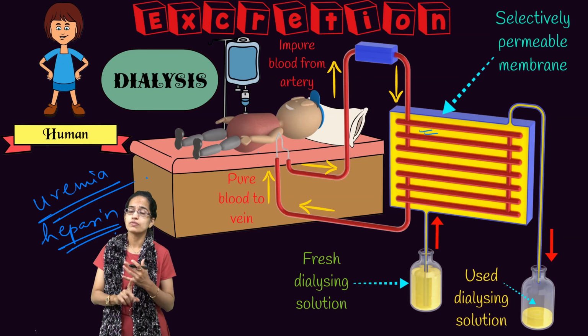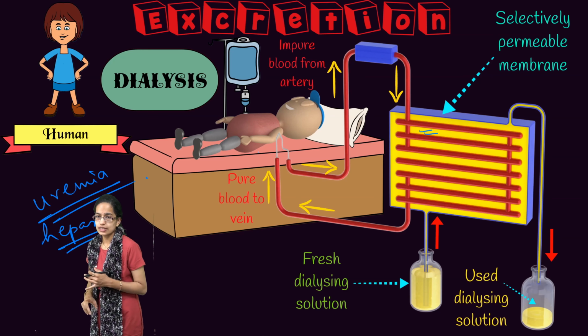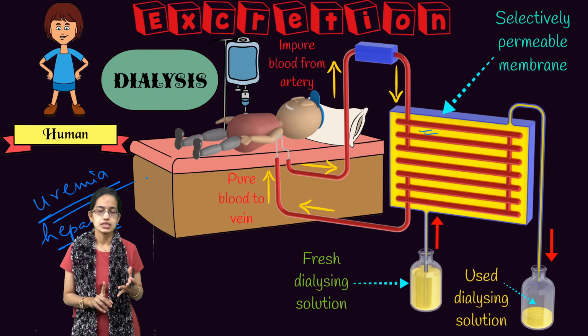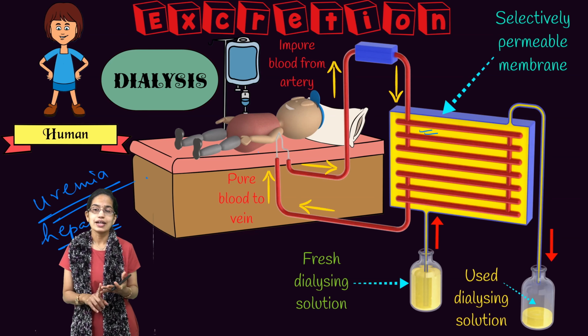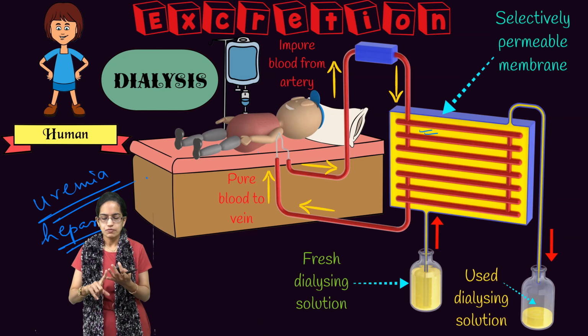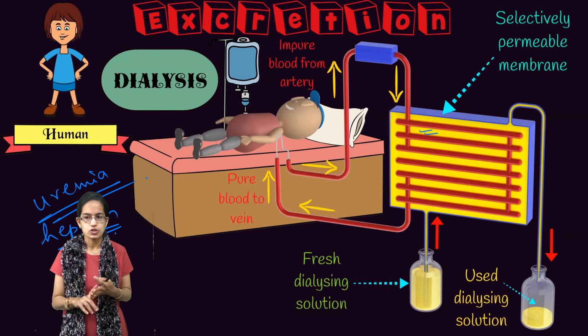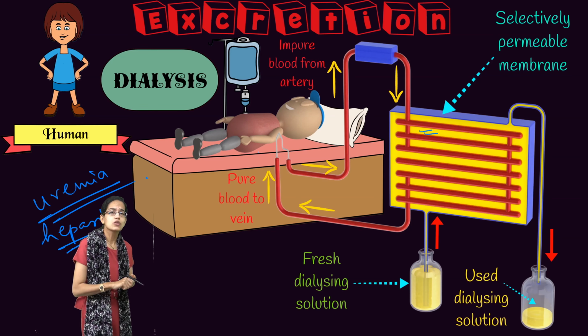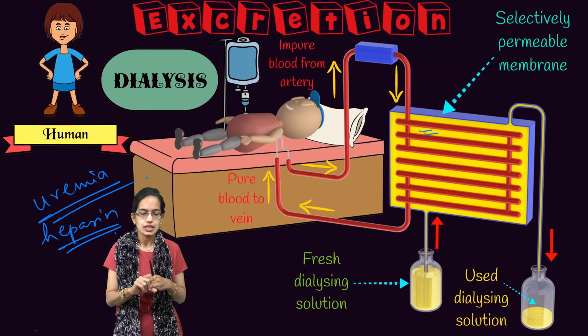So that is one of the disorders. We call it the condition of uremia, which in severe cases can lead to kidney failure and in extreme cases could require transplantation.